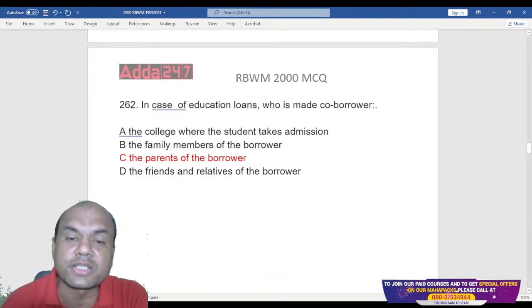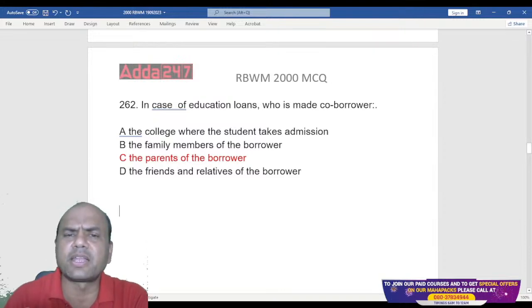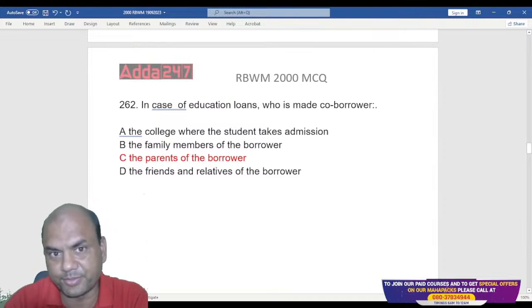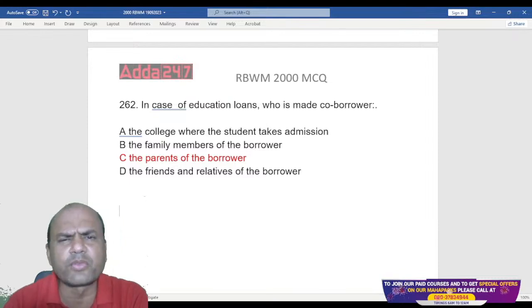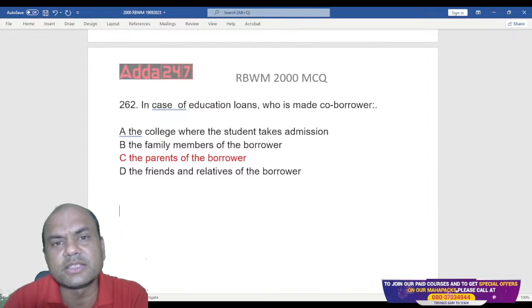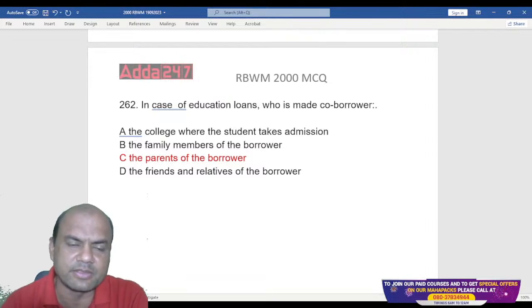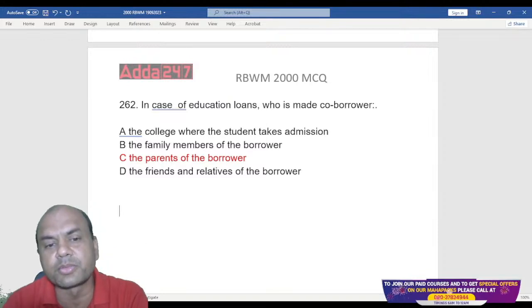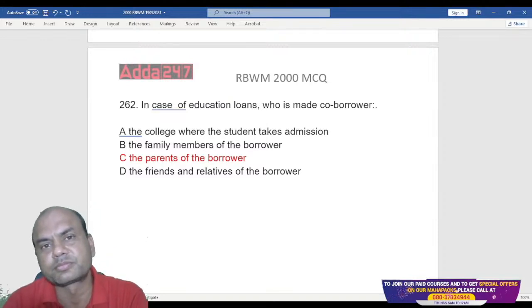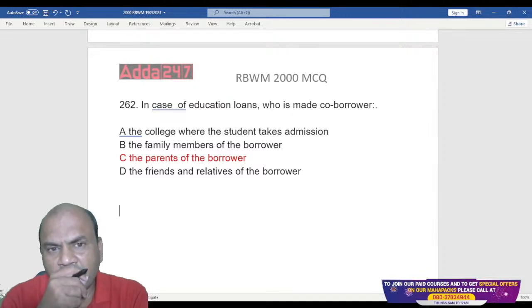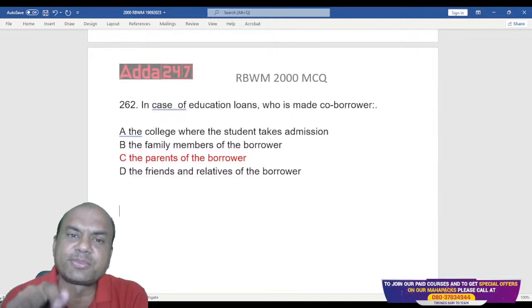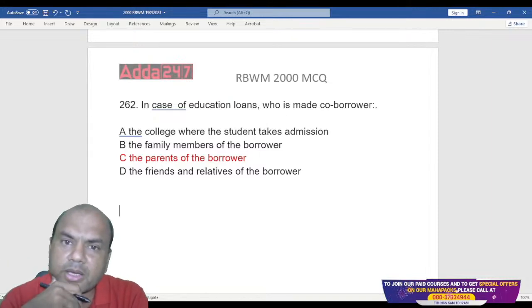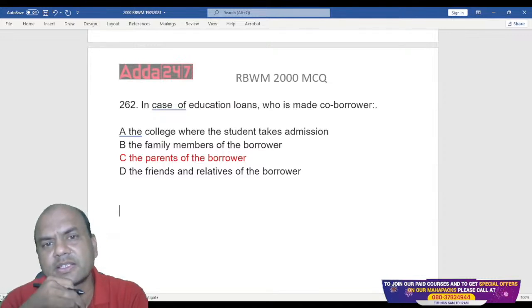But what is the logic of this education loan? Suppose I take the education loan, I am the student. Let's say I'm going for engineering. In first year I'll take the admission. And then when will I repay the loan and who will repay the loan? Suppose my parents are taken as a co-borrower. Then what is expected from that loan? Who should repay that loan? Should the parents repay it or should the student repay it?